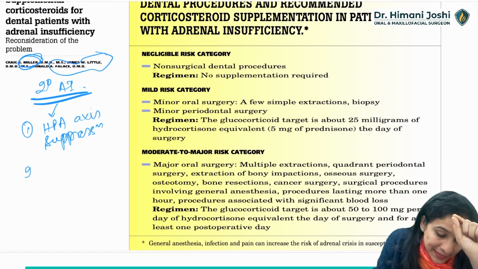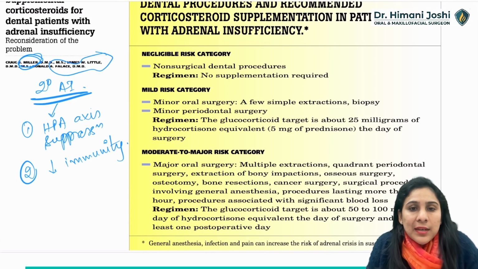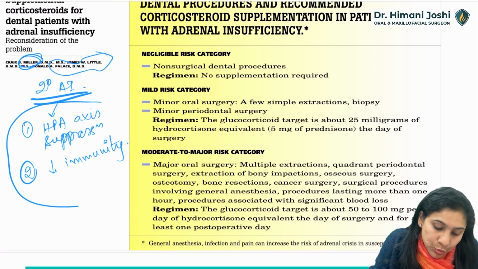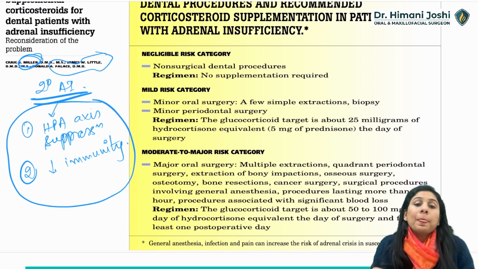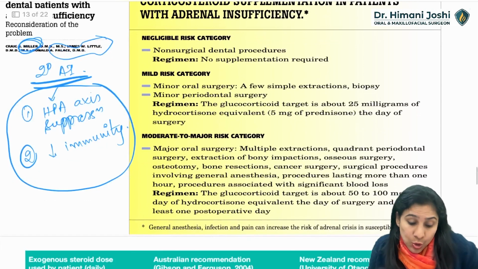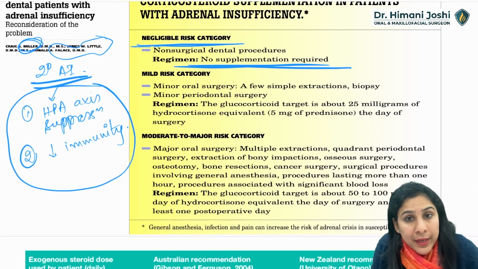Second is decrease in immunity. So you have to give a little bit more antibiotics, a little bit more precautions against infection, because these are the only two problems that will happen in a secondary AI, which is also minimal. Like it said, negligible risk, no supplementation required.